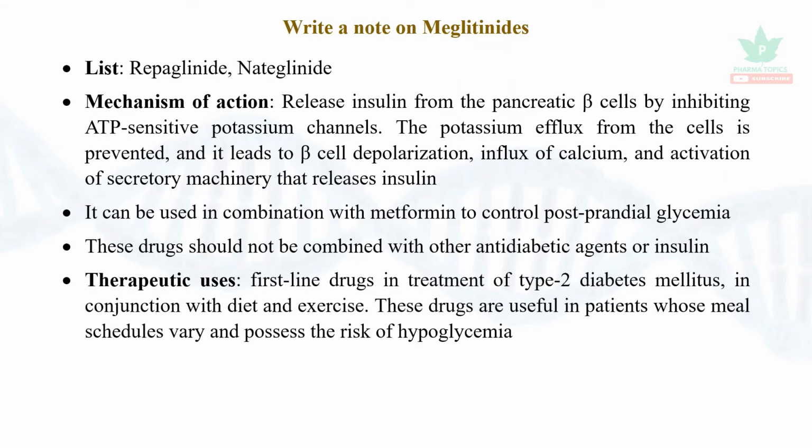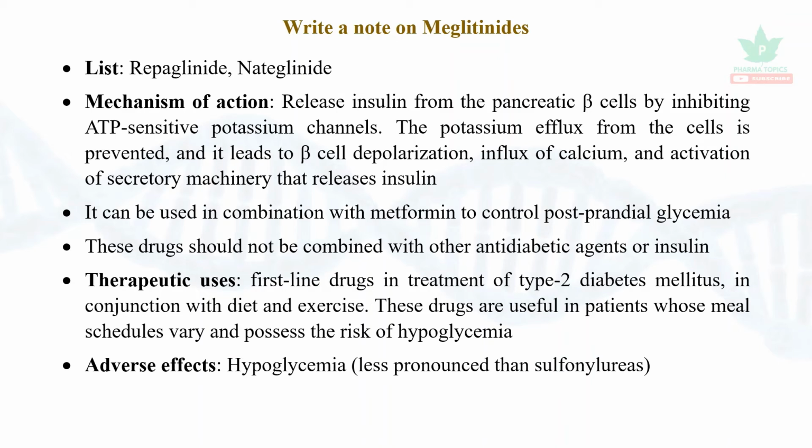Therapeutic uses: these are the first-line drugs in treatment of type 2 diabetes mellitus in conjunction with diet and exercise. These drugs are useful in patients whose meal schedules vary and possess the risk of hypoglycemia. Adverse effects: hypoglycemia, but it is less pronounced than the sulfonylureas.